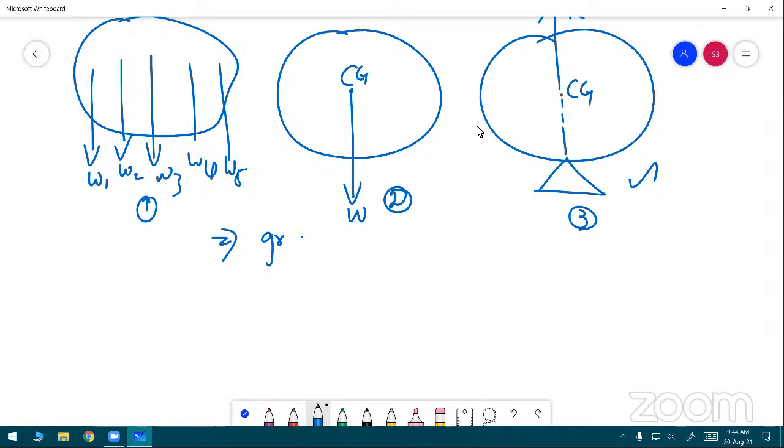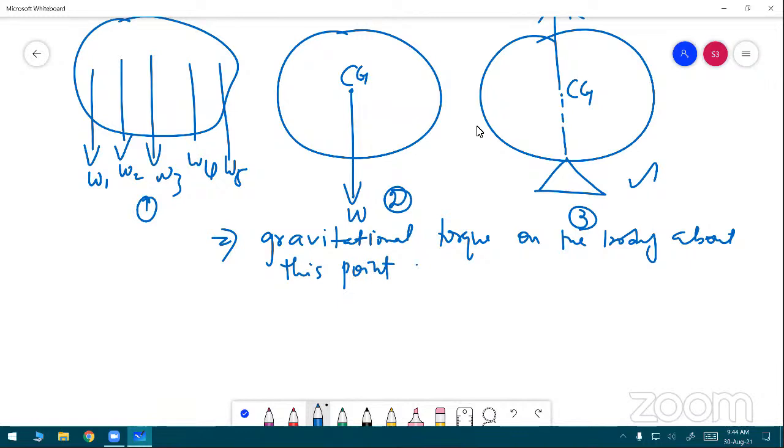Gravitational torque. Already explained, this gravitational torque. Just gravitational torque on the body about this point. This point means who is this? Center of gravity. Yes, sir. About this point, the center of gravity, the gravitational torque is always zero. Always zero.